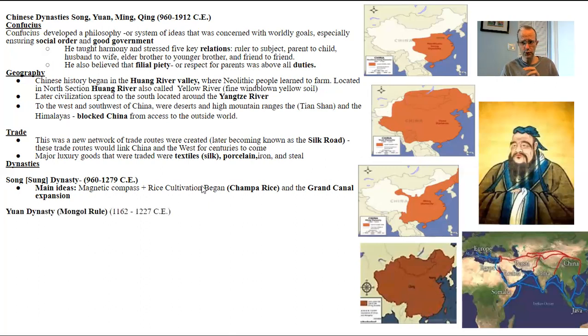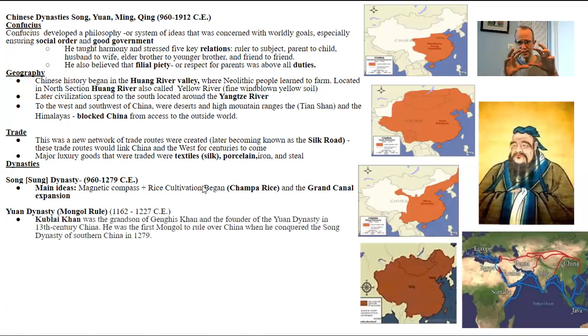This is when the Mongols rule over Eastern Asia, and then the grandson of Genghis Khan, Kublai Khan, actually takes over part of China for a period of time. When he takes over, it's called the Yuan dynasty. He basically controls China, and he conquered the Song dynasty in 1279, which is basically the end of the Song. So if they talk about the Yuan, they're really talking about the Mongols and how big the Mongol Empire is, the biggest land-based empire in your course.